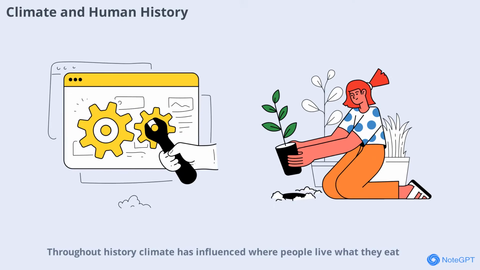Throughout history, climate has influenced where people live, what they eat, and how societies develop. Ancient civilizations often flourished in regions with favorable climates. Changes in climate have also led to migrations and the rise and fall of empires.